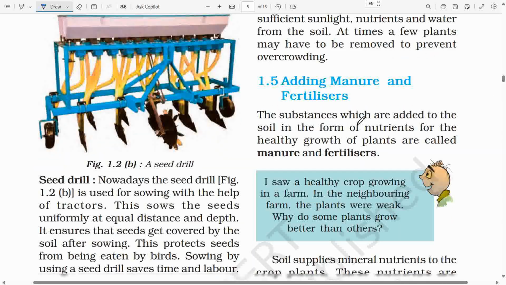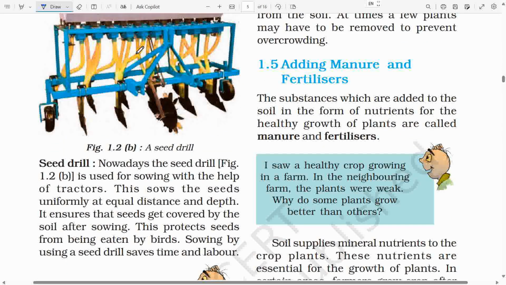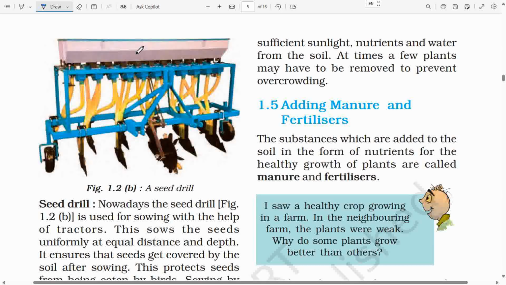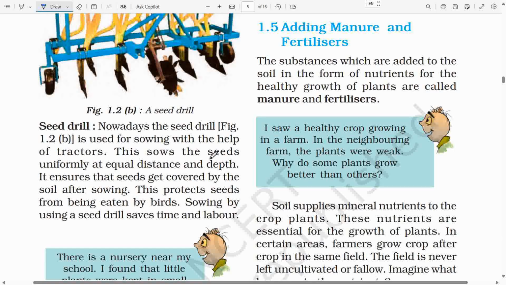Figure 1.2b. A seed drill. Seed drill. Nowadays, the seed drill, as shown in Figure 1.2b, is used for sowing with the help of tractors. This sows the seeds uniformly at equal distance and depth. It ensures that seeds get covered by the soil after sowing. This protects seeds from being eaten by birds. Sowing by using a seed drill saves time and labor.